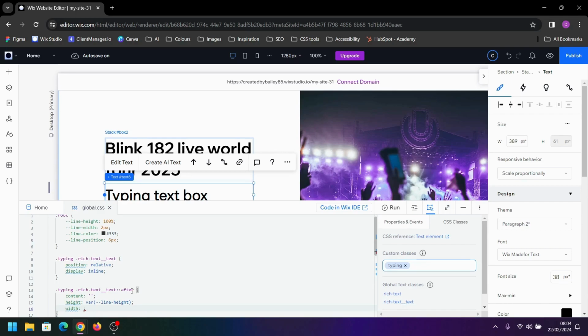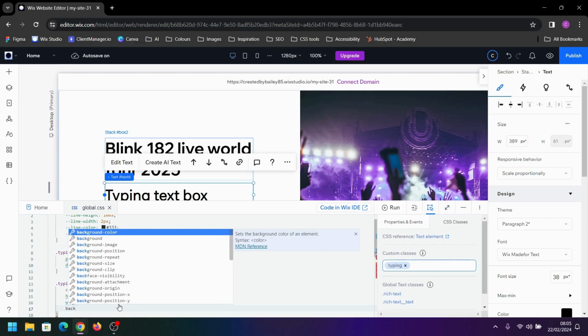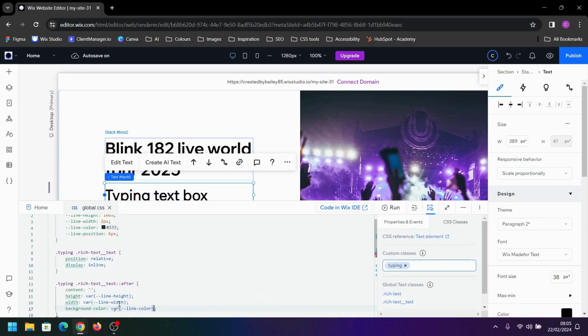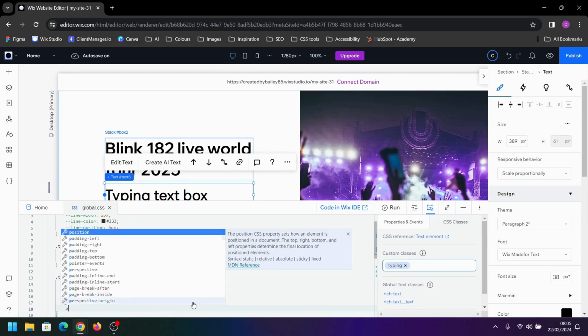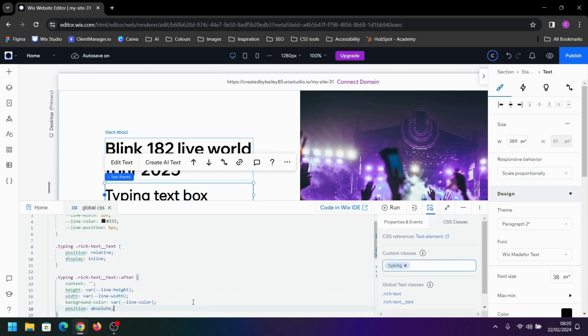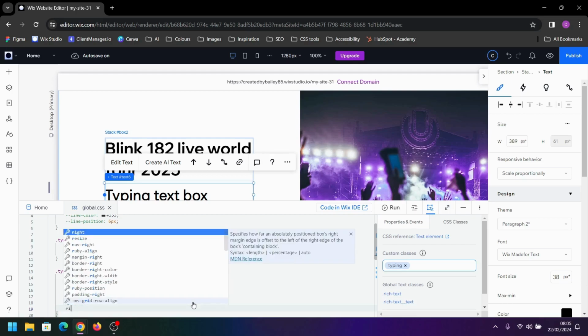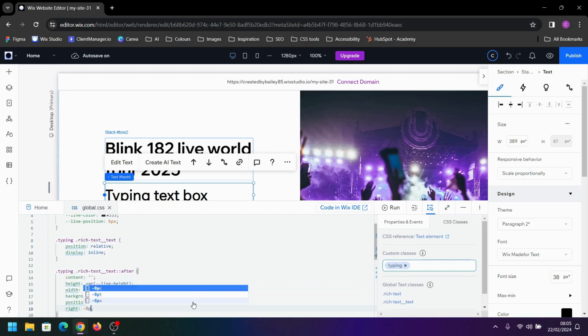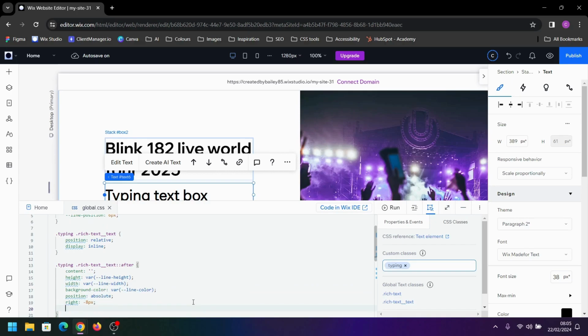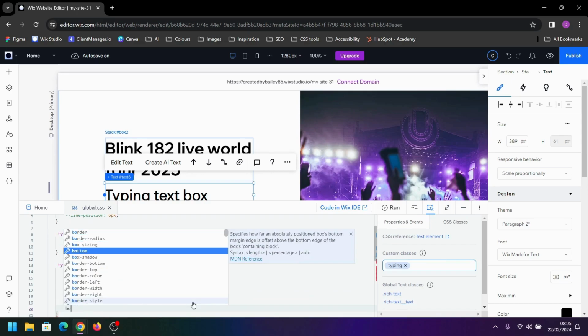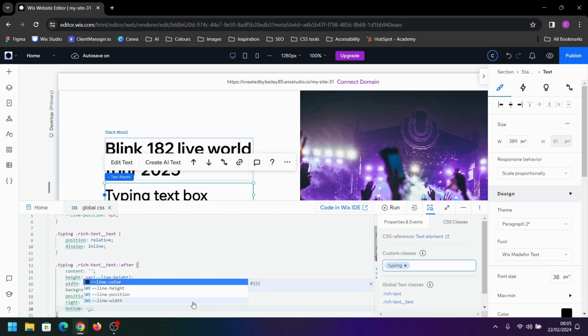If it doesn't autofill, which it does sometimes, you type var brackets and then you can just type in the variable name. We're going to set the background color, and that's going to be set to our line color. Next we're going to position this absolute, and then we're going to give it a right of -8 pixels and a bottom of line position. We could actually set this as a variable as well.